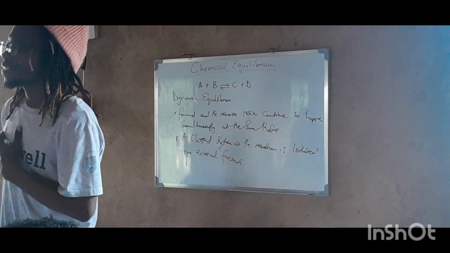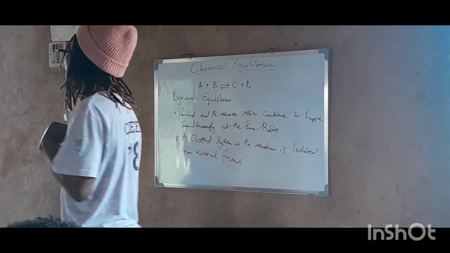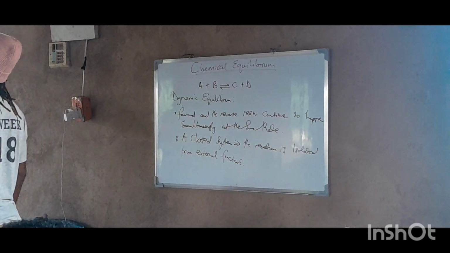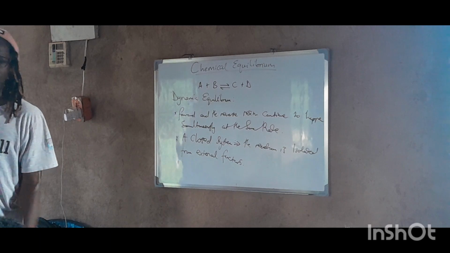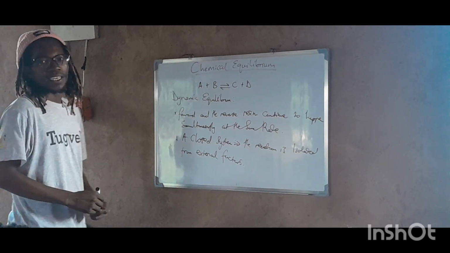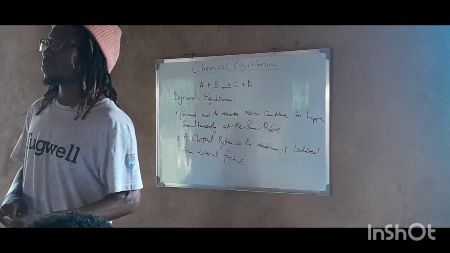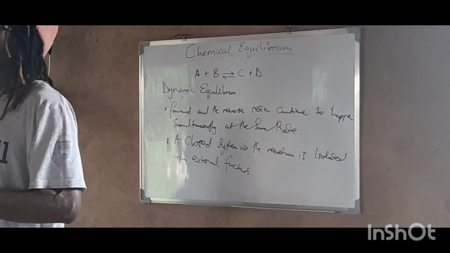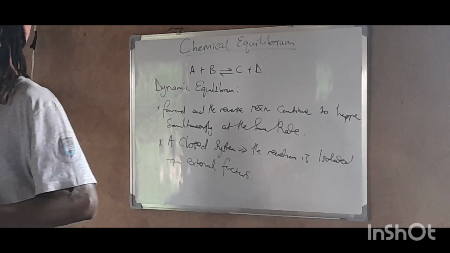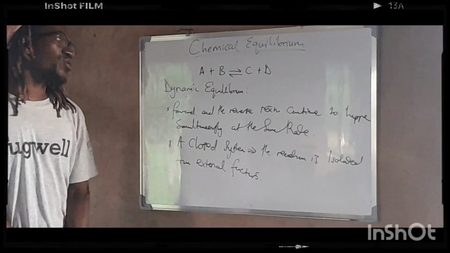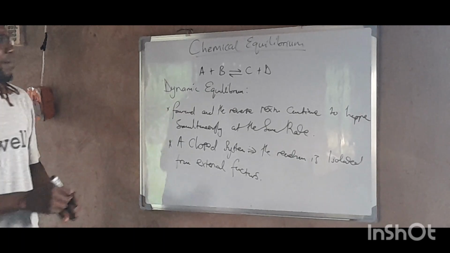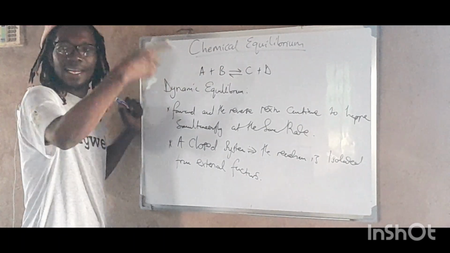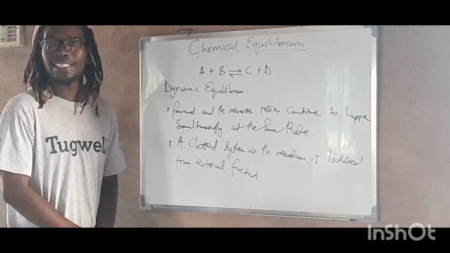So as we said, dynamic equilibrium is when the forward and the reverse reaction are continuing to happen simultaneously at the same rate, right? Do you remember when we talked about the rate of chemical reactions in the previous chapter? With dynamic equilibrium, the forward direction and the reverse direction continue to happen at the same rate and simultaneously, right?